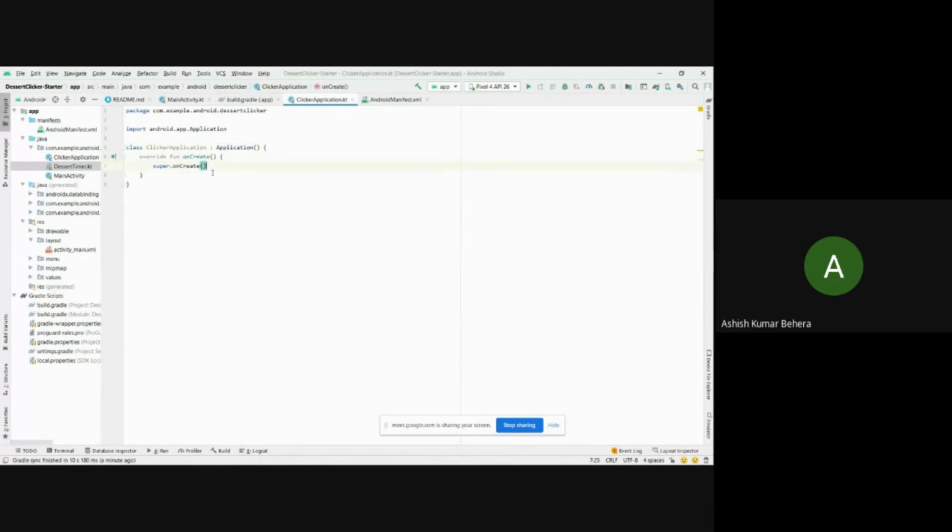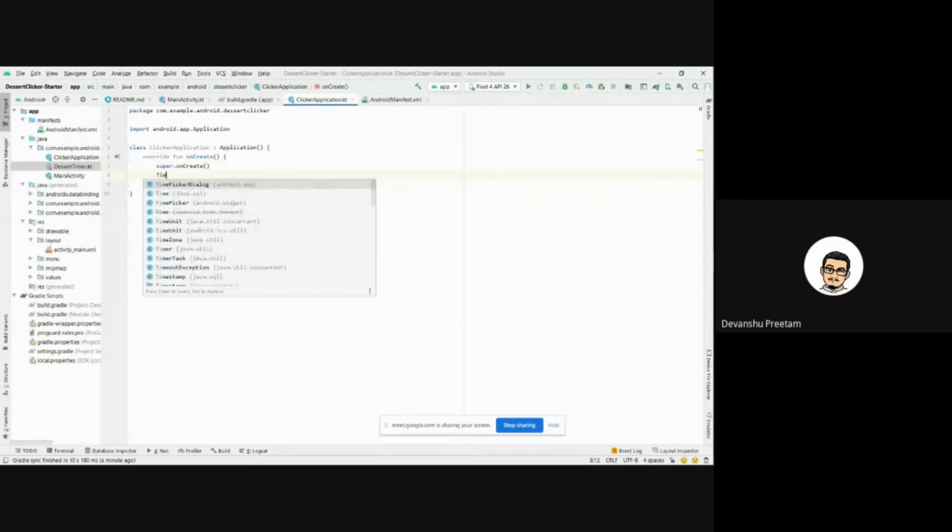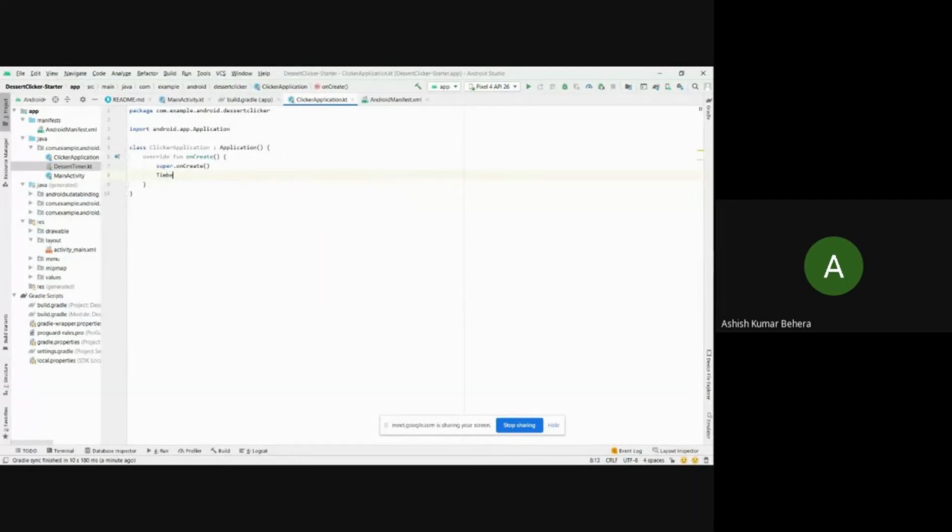After adding this, we need to add a snippet to initialize the Timber library inside the onCreate method. The snippet looks like this: Timber.plant(Timber.DebugTree()).